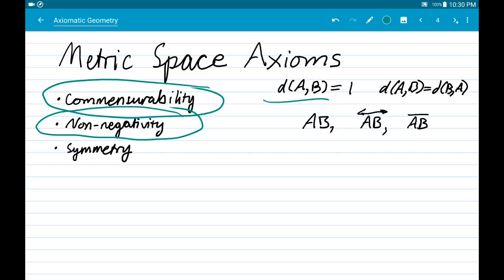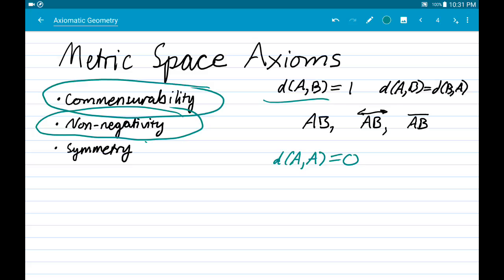So the distance is 0 if and only if the 2 points are the same point, right? So the distance from A to A is 0. And if the distance is 0, then you're dealing with the same point. So that's non-negativity, that the distance must never be a negative number. Could be 0, but that's precisely the case where you're dealing with just 1 point.